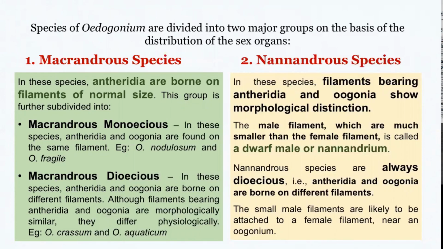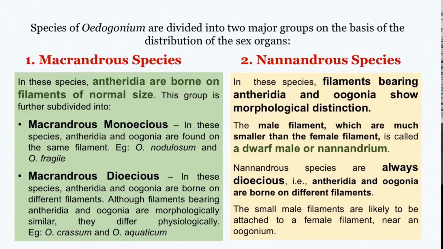So in macrandrous type, both oogonia and antheridia are borne on filaments of normal size, while in nannandrous type, oogonia are borne on normal sized filaments, but antheridia are borne on filaments which are very much smaller than the female filament.